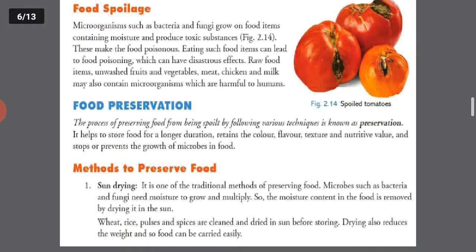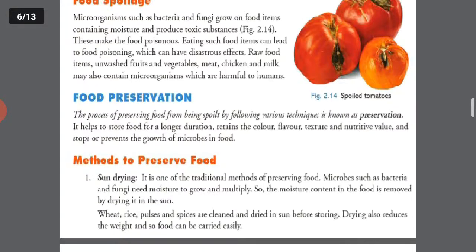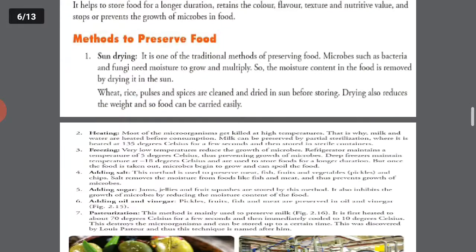Methods to preserve food. Sun drying is the first method which can be used. It is a traditional method of preserving food. Microbes such as bacteria and fungi need moisture to grow and multiply, so the moisture content in the food is removed by drying it in the sun. Okay, wheat, rice, pulses, spices are cleaned and dried in the sun before being stored. Drying also reduces the weight so the food can be carried easily also.